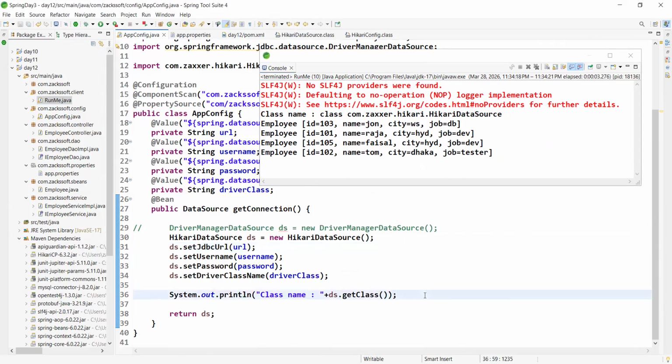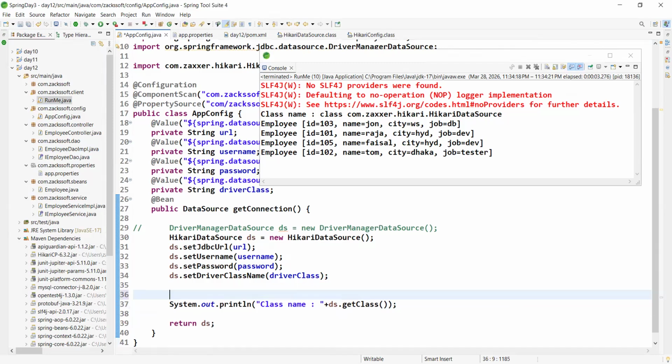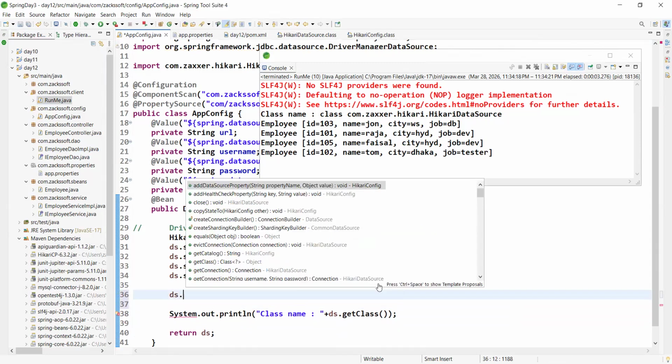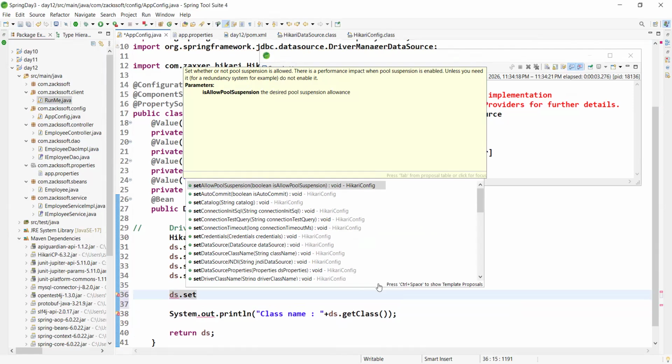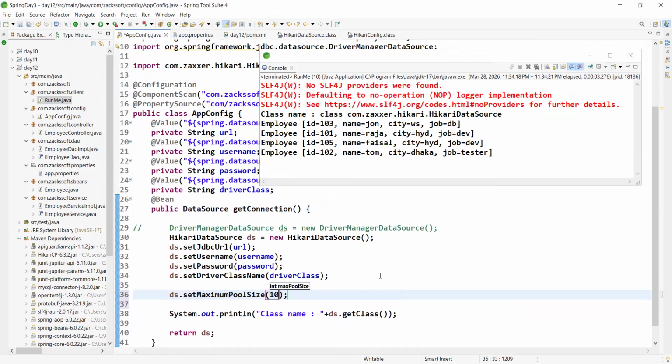Just observe the method. For example, here, now set the other properties. Simply let me define. For example, here dataSource.set, for example, maximumPoolSize. Okay, setMaximumPoolSize. Are you observing? Please define like 10 or 100 or 200 based on your requirement. Can you define, boss? Like 10. Okay, nothing more than this. So we are defining.